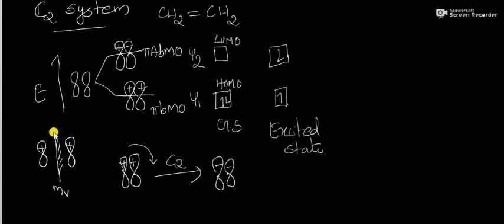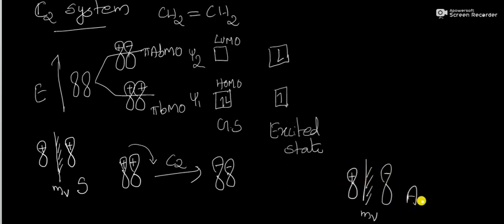So this molecular orbital will be symmetric with respect to the vertical mirror plane, whereas the anti-bonding molecular orbital, that is psi 2, is anti-bonding. When we apply the vertical mirror plane to this molecular orbital, here positive and here negative. So this is anti-symmetric with respect to the vertical mirror plane.